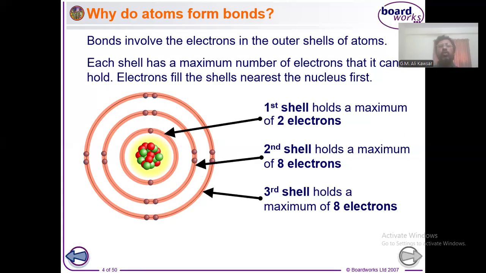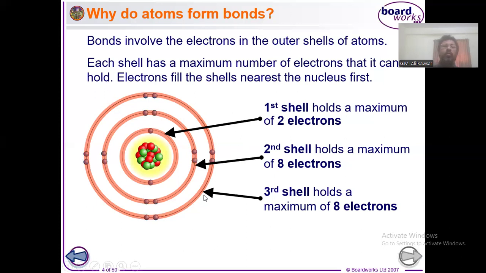We know that two electrons are available in the first shell. The second shell is a bit larger, so it contains 8 electrons, and the third shell contains 8 electrons as well. For the first 20 elements, from hydrogen to calcium, there are 8 electrons available in the third shell. So this is a kind of rule. The first shell will contain 2 electrons, the second shell will have 8 electrons, and the third shell will have 8 electrons as well. Well, let me change the slide.